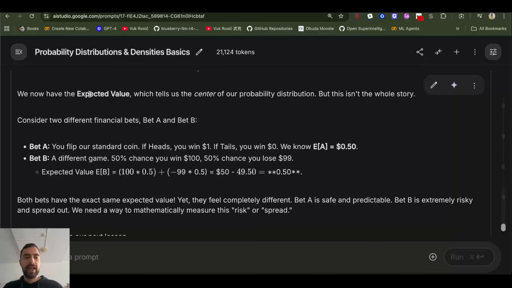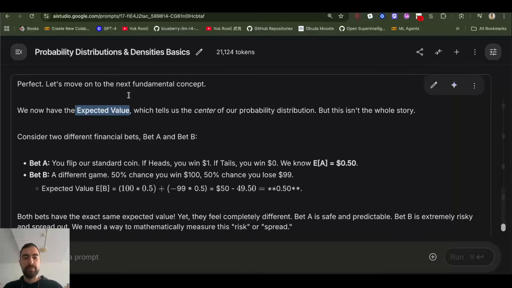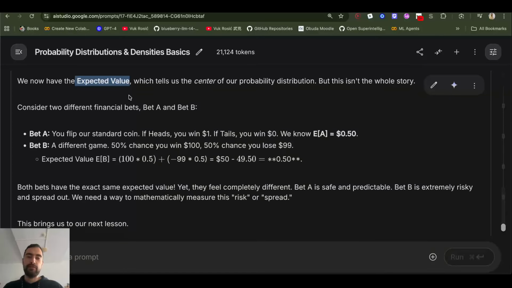Let's take a look at the expected value a bit deeper. So let's see, we have two different games. One is you flip a coin, and if it's heads, you get $1. If it's tails, you get nothing. And we already know that the expected value here is $0.5, so you are expected to get 0.5 every round on average.